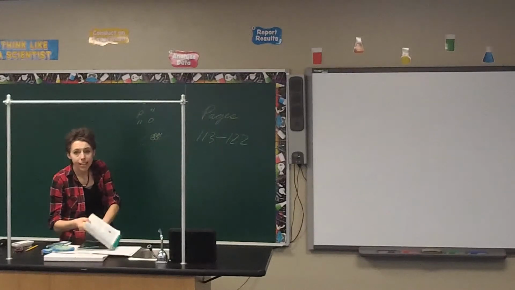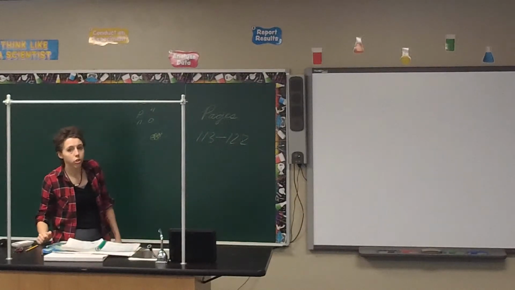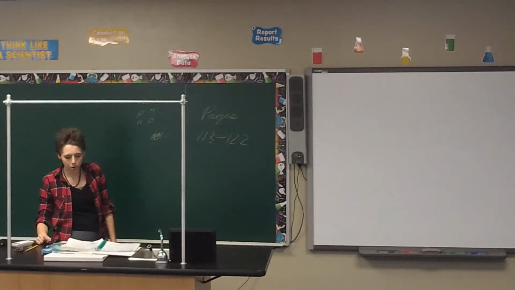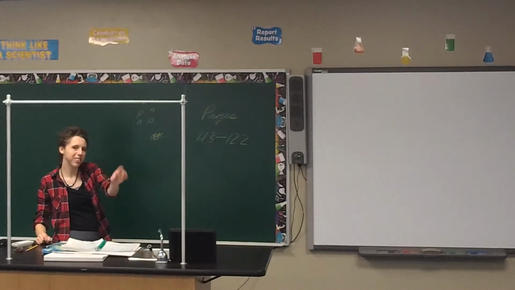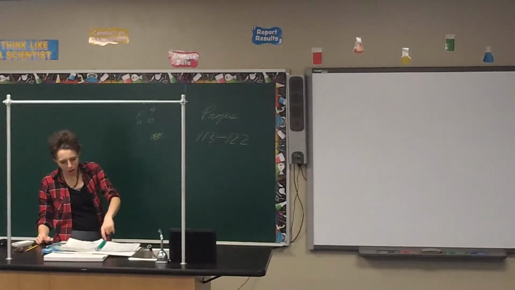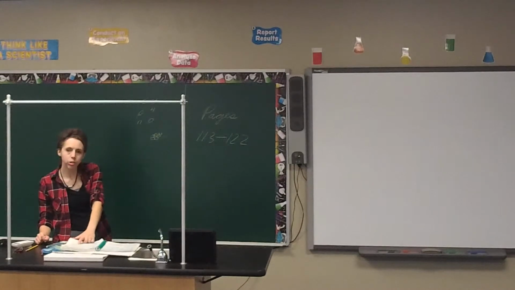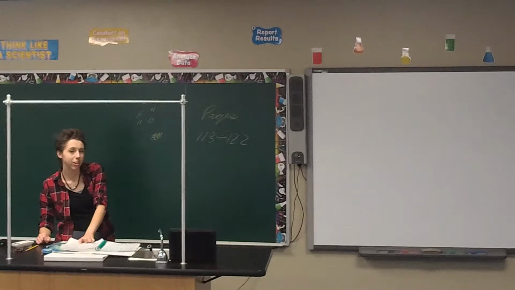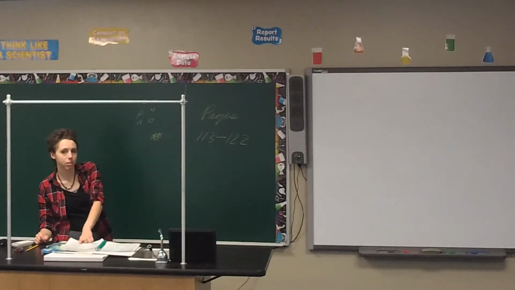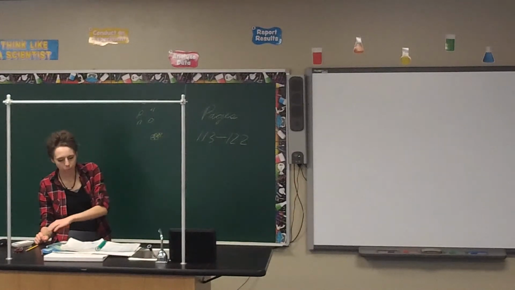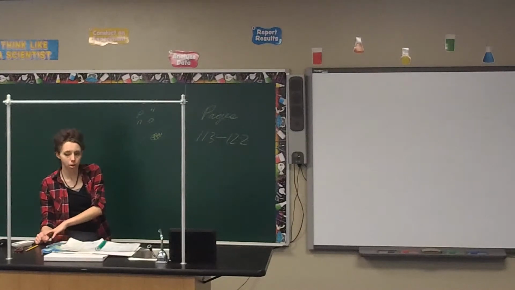Alright, what determines the identity of the element? Protons, neutrons, or electrons? Protons. What do we call the number of protons? Atomic number. Good job. All right, what do you call an element that has a different number of neutrons? Could be heavier, could be lighter. An isotope. Good job. So they have the same number of protons, but a different number of neutrons.